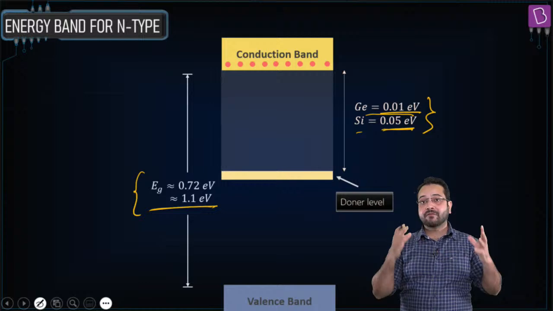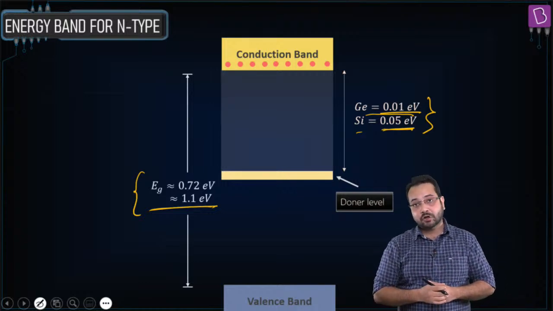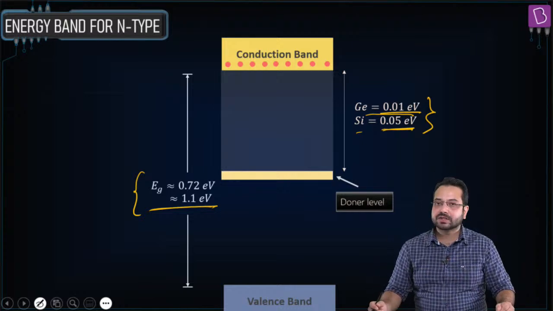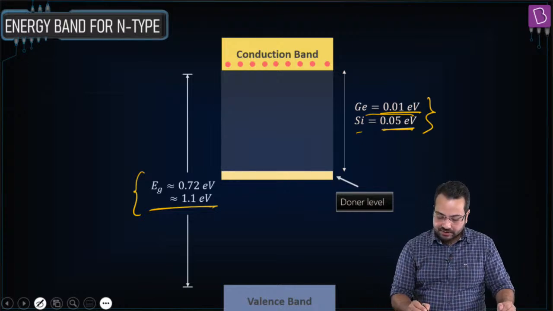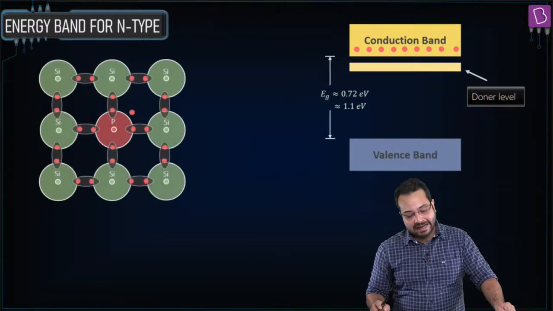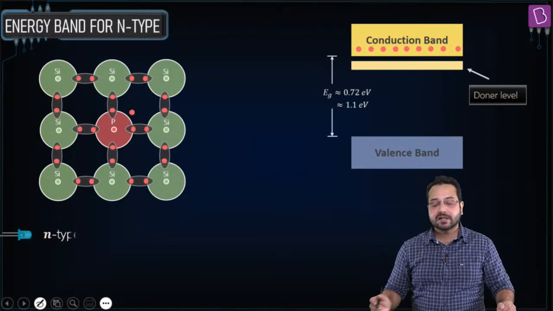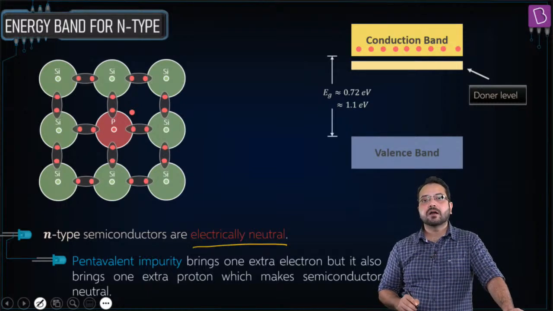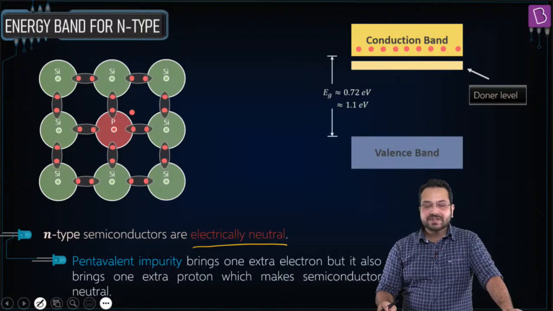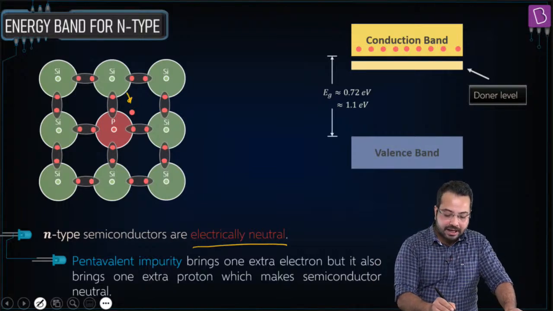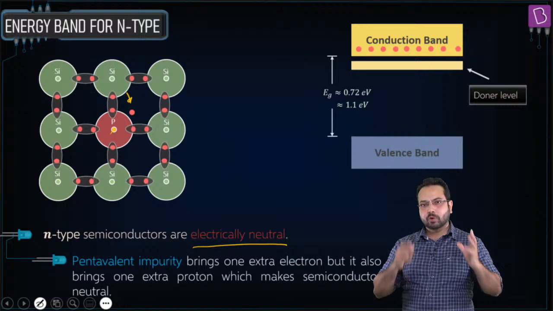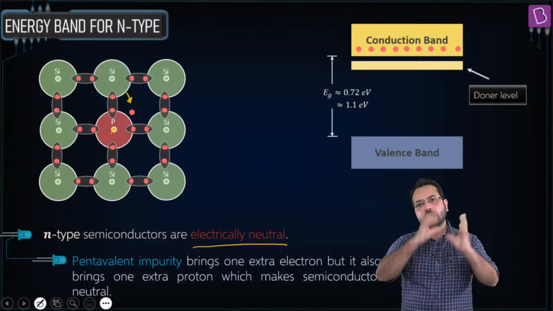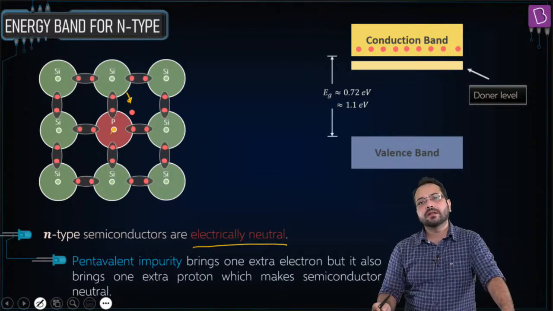Is that correct? So we'll have a very high concentration of electrons, a very high concentration of negative charge carriers. Okay, so this is the idea behind the N-type semiconductor. Is that clear? Now one thing we should note is that the N-type semiconductor is electrically neutral, because it is coming with an extra electron, but it has an extra proton as well. Okay, phosphorus atom will have extra protons also. So all in all, it is still going to remain neutral.